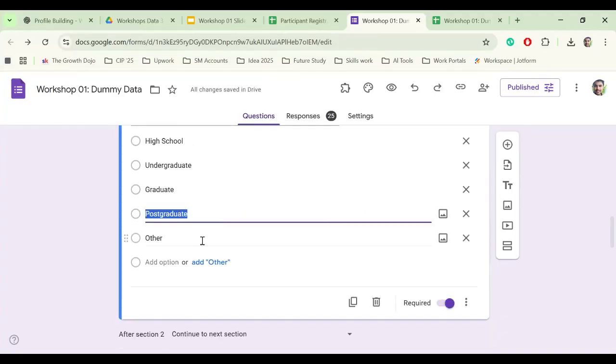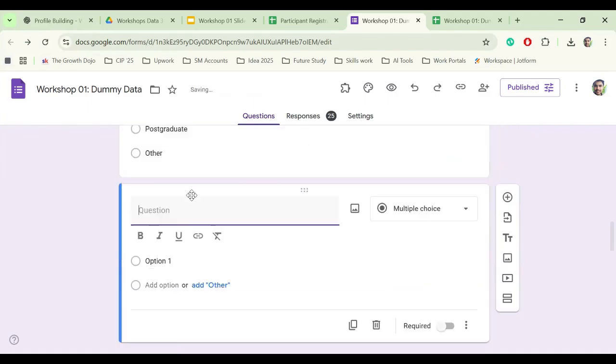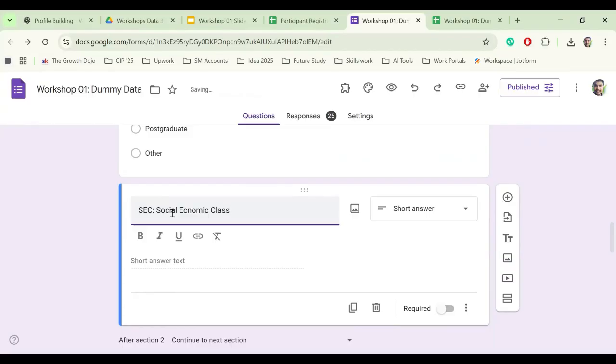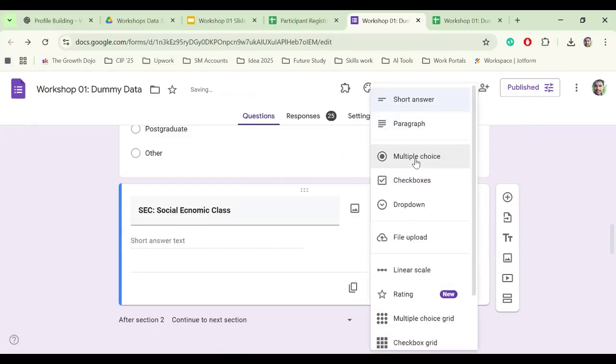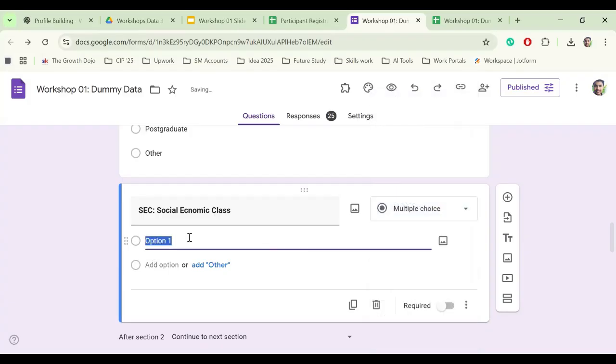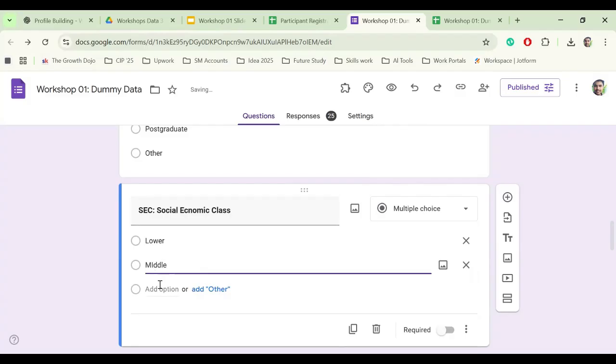For example, in this session I want to add one more thing. I click on this question and add one question. In this way, I say that I want to get the socioeconomic class of the participant. I make it bold, and then I go there and give the multiple choices. The first one is lower, the second one is the middle, and the third one is upper.